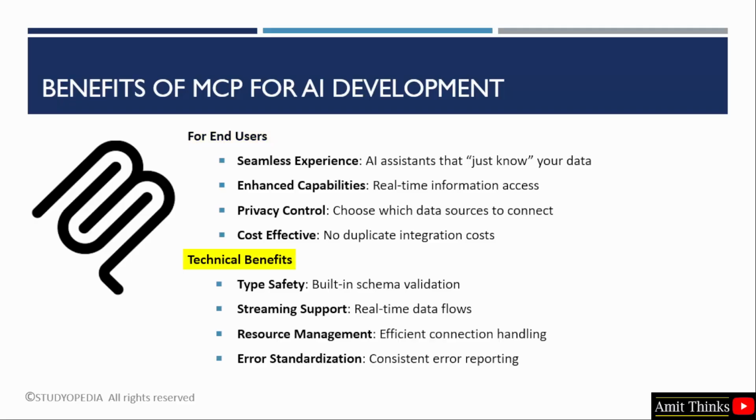Now let us see the technical advantages. Type safety, automatic schema validation ensures reliable and predictable data handling. Streaming support, enable continuous real-time data flows for dynamic AI applications. Resource management, optimize connections for performance and scalability. Error standardization, consistent error reporting simplifies debugging and maintenance. So in this lesson we saw the benefits of Model Context Protocol for AI development.